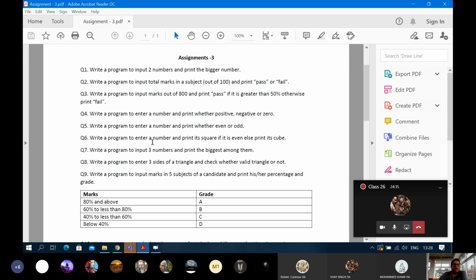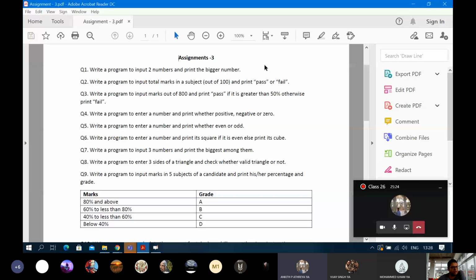Question number 2. What is question number 2 here? Write a program to input total marks in a subject, out of 100, and print pass or fail. Here we are only going to take out of 100, and you are free to assume the passing marks. Sir, 40. Okay, we'll take 40. First line of the program I'll give as a comment.